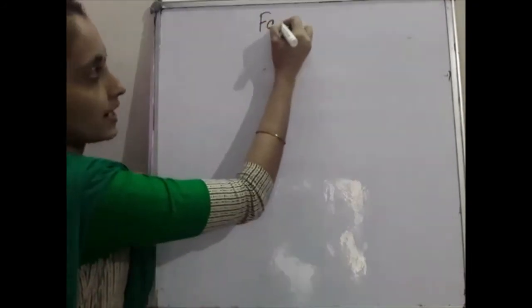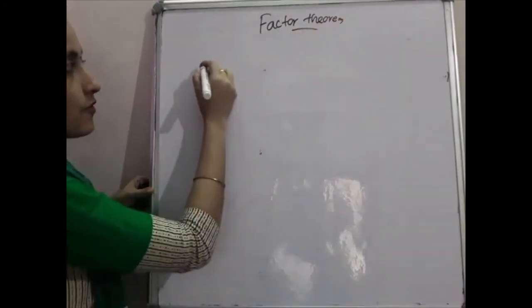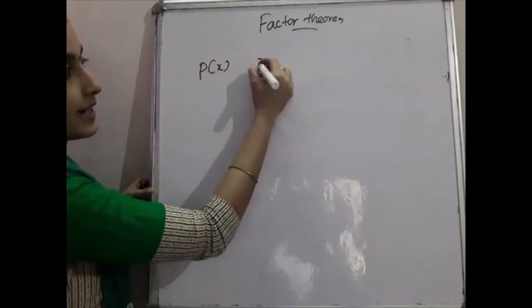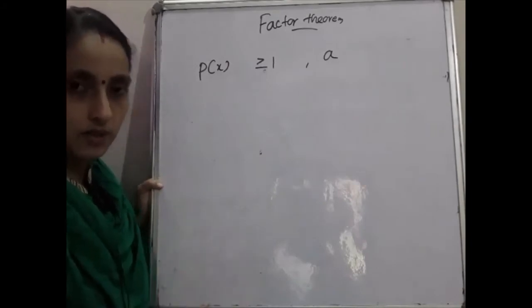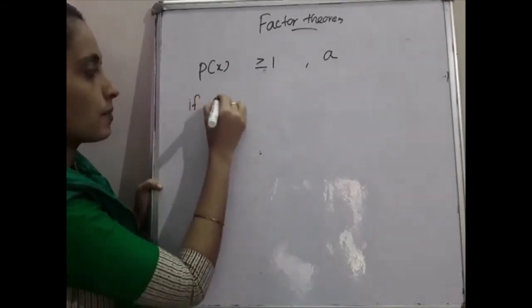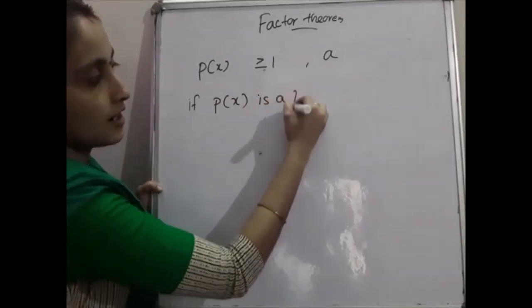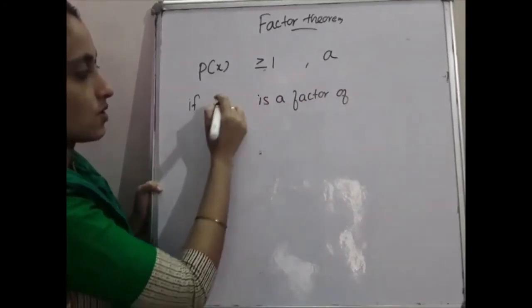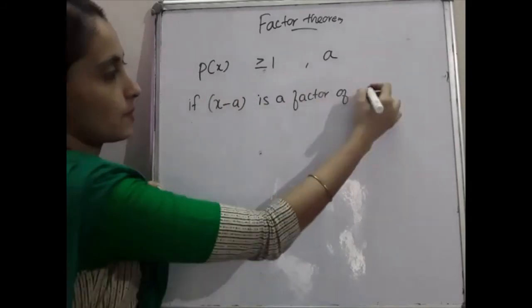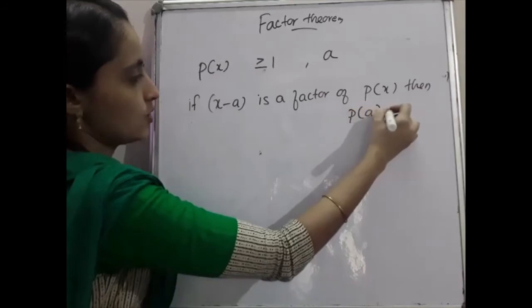Okay, then we'll move to the factor theorem. The next concept is the factor theorem. Factor theorem is what? If p of x is a polynomial of degree greater than or equal to 1 and a is any real number, you can take any number, then if x minus a is a factor of p of x, then p of a will be equal to 0.